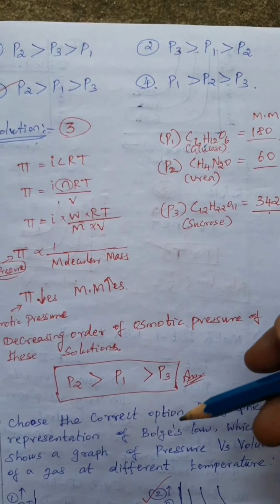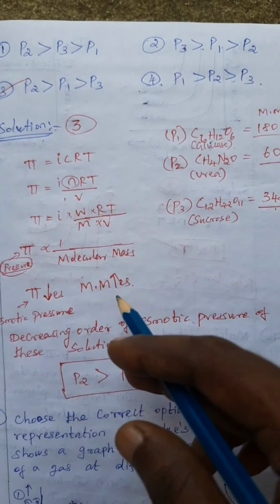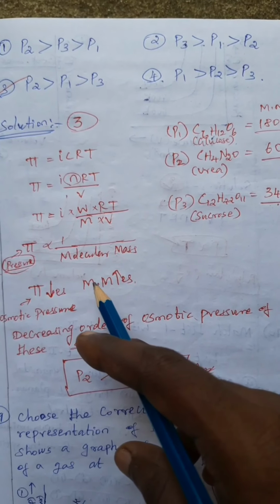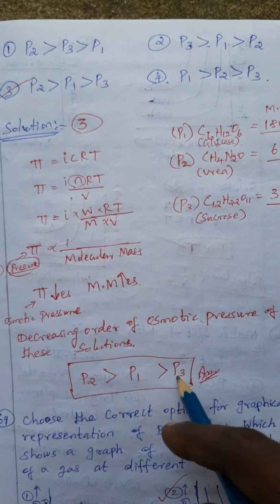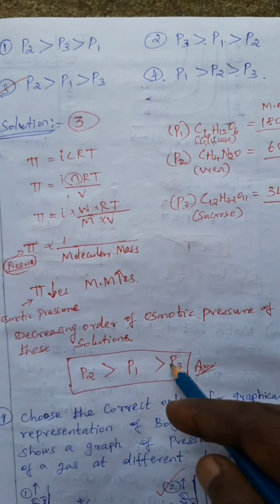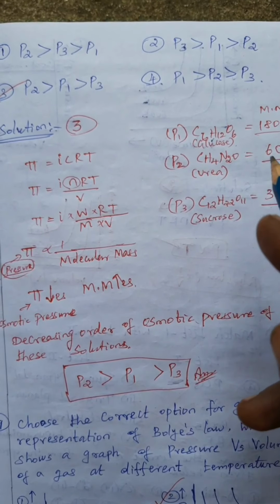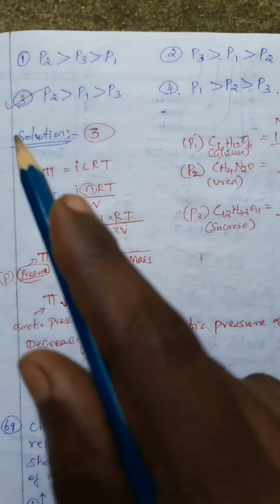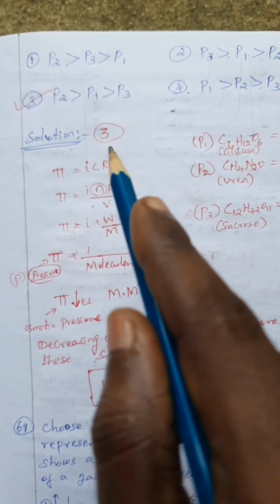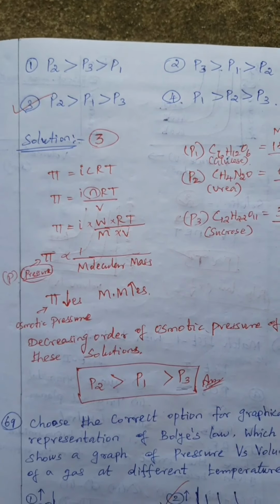Okay, so pi value, meaning osmotic pressure, decreases as molecular mass increases. Check which molecular mass is greater, because the greater one has the lowest osmotic pressure. So P3, with 342, has the highest molecular mass. Then the lowest molecular mass is P2, so P2 should come first. P2 first, last P3, and in between P1. So option 3 is correct: P2, P1, P3.